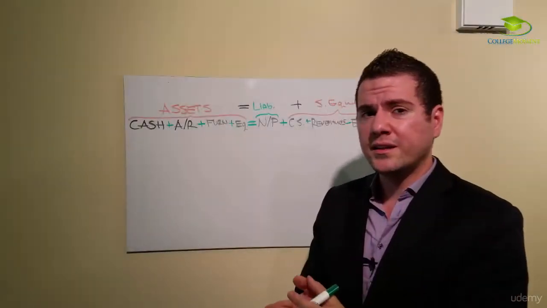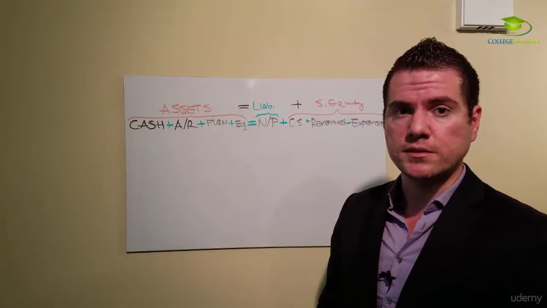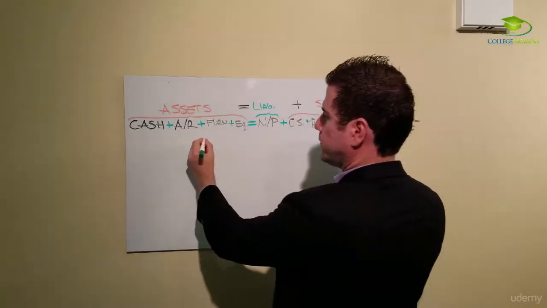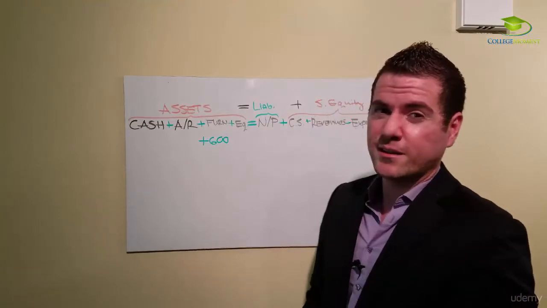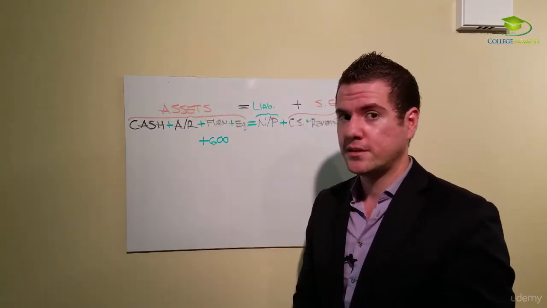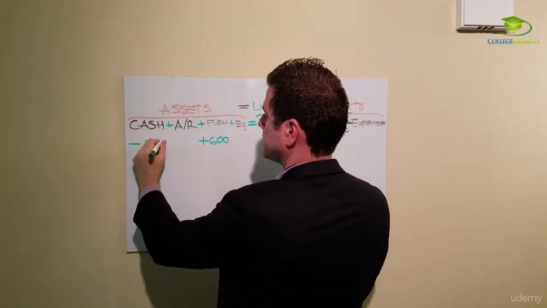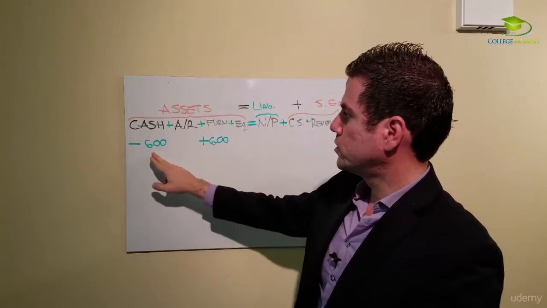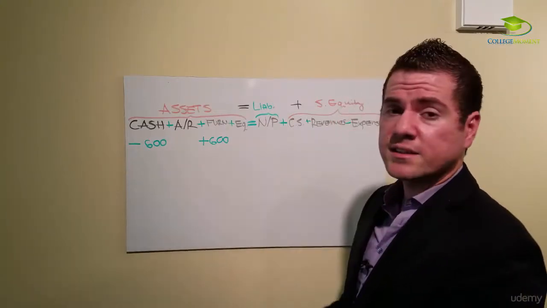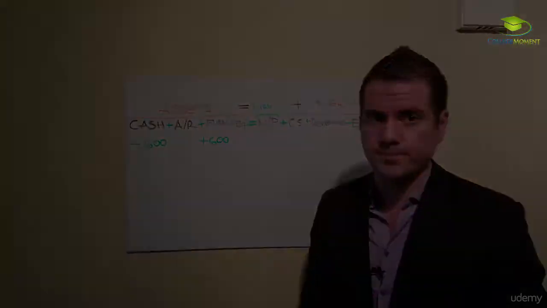Now the company in the second transaction actually bought furniture worth $600. So that means we got furniture, $600. How did we get the furniture? We paid cash. Therefore, cash decreased $600. On the left side of the equation, we decreased 600 and we added 600. Therefore, the equation still balances, the most important part.